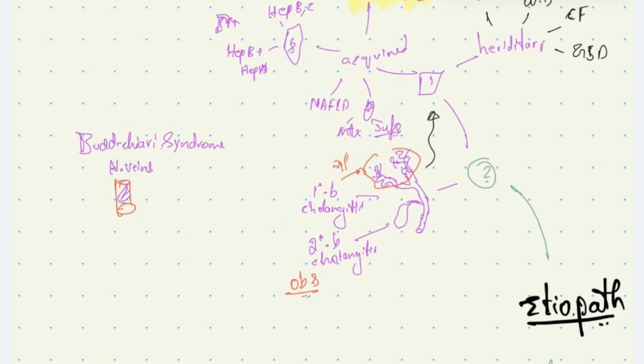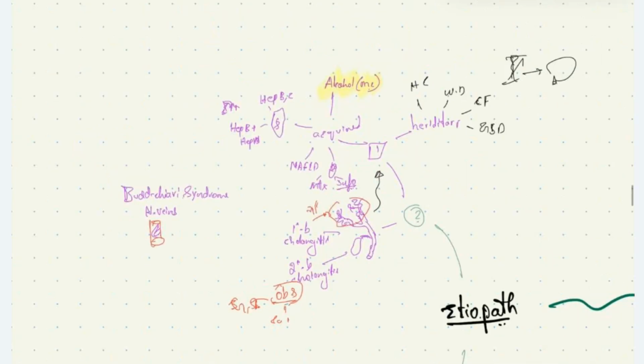In secondary biliary cholangitis, obstruction due to gallstones, carcinoma of the pancreas, or cholangiocarcinoma blocks the bile duct. This causes obstructive jaundice, secondary liver failure, and cirrhosis. Venous diseases like Budd-Chiari syndrome, where hepatic veins are thrombosed, can also lead on to cirrhosis. So these are the etiological factors which lead on to cirrhosis.